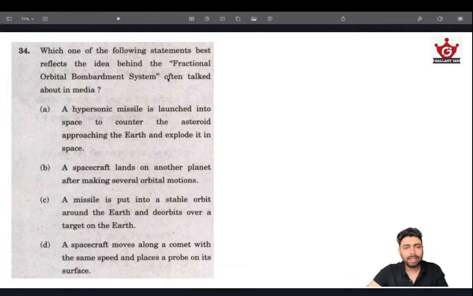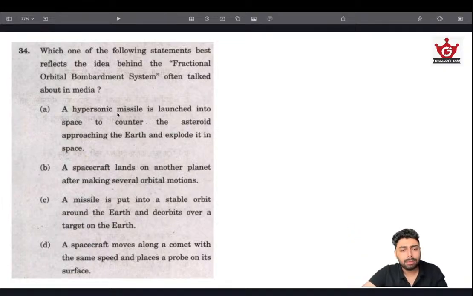So we need to be deconstructing the keyword fractional orbital bombardment system. So meaning that the orbit is fractional, not a complete orbit, or something orbiting and halfway the orbit is broken. Then there is bombardment. Some sort of bombardment is happening. That could mean an explosion or injection into another orbit, something of that sort. So a bombardment, explosion is there. Then an orbit that is not full, a halfway orbit, that is called the fractional orbit. So we need to be looking for that.